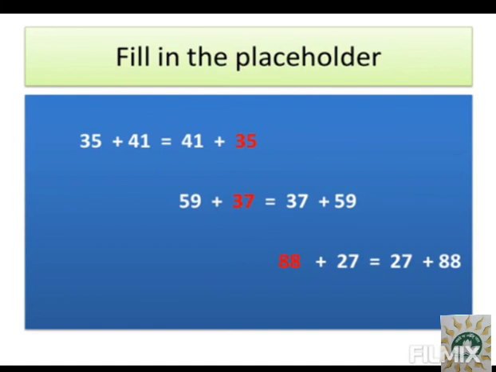So as we know that numbers of the right hand side will be same as numbers of the left hand side. So if you have the number 35 plus 41 on your left hand side, so you will also have the same number on the right hand side to make it equal. So 41 and 41 is already there in both sides. Which number is missing? Yes, 35 is missing. So you will write down 35 in the blank space as I have written it in red. You can see the 35 in the first place.